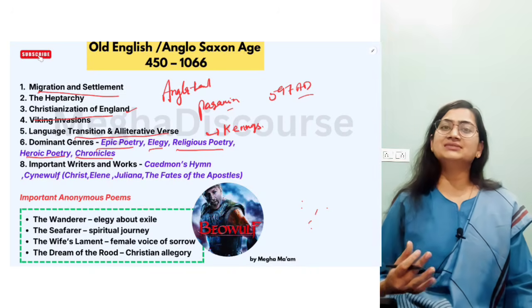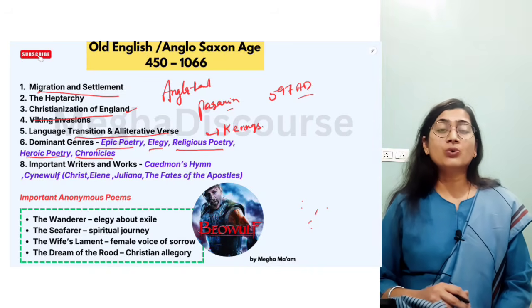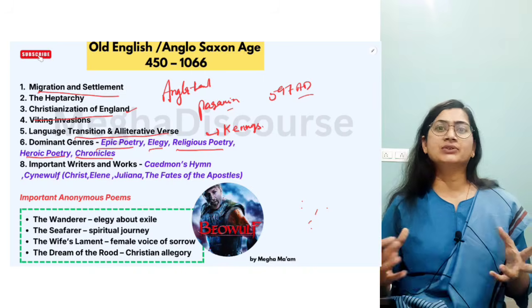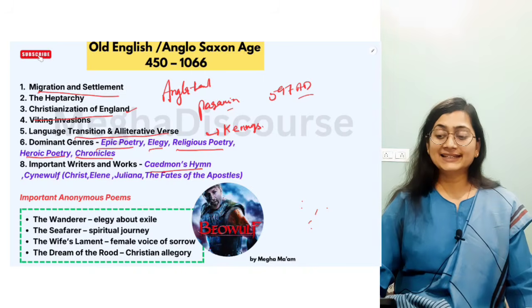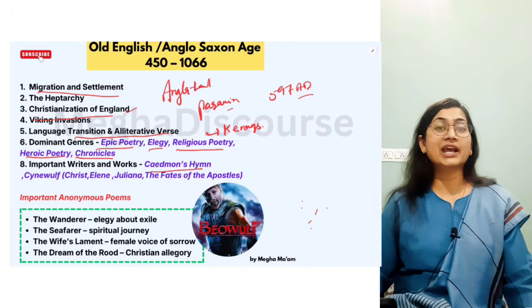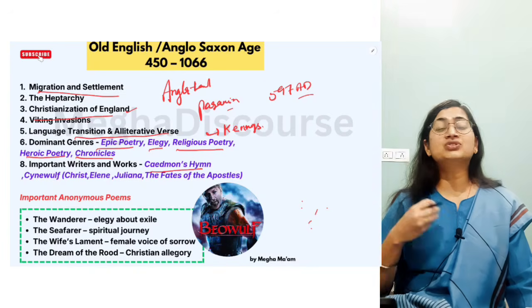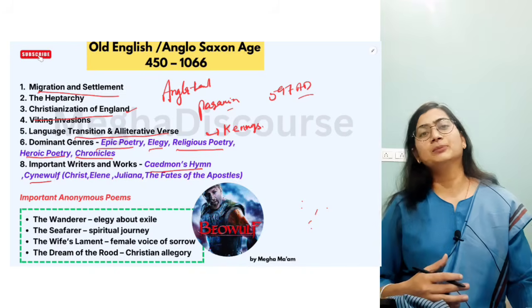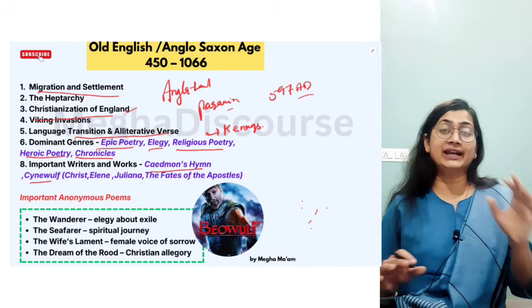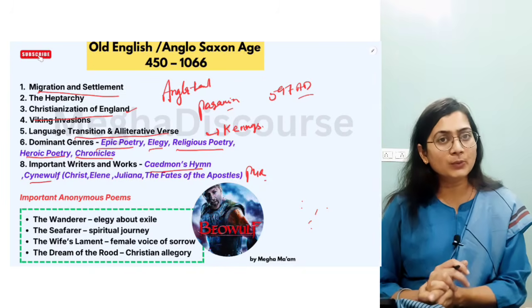Then they have chronicles, meaning historical writing, like the history of ancient English literature, like the history of Britain. Now we have important writers and works, like Caedmon's Hymn. As you know very well, Caedmon was gifted, good at hymns; he wrote hymns and was good at singing. Then we have Cynewulf, who wrote Christ, Elene, Juliana, and The Apostles. They are all very important, and yes, it is for the UPYQ as well. These are some important writers.